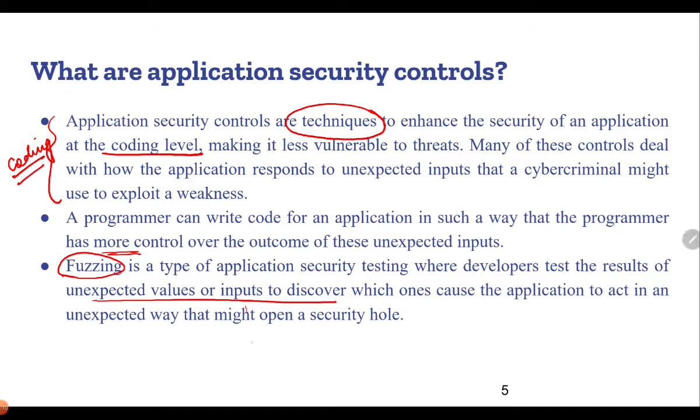So suppose there is an application which is running in our system and there are several attackers who are attacking the system.